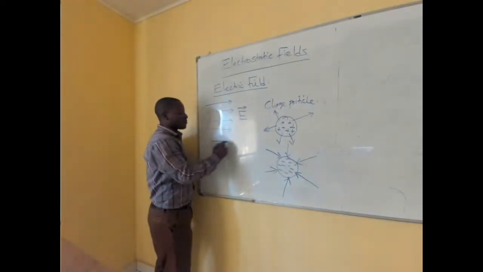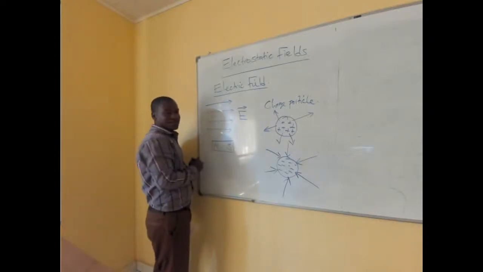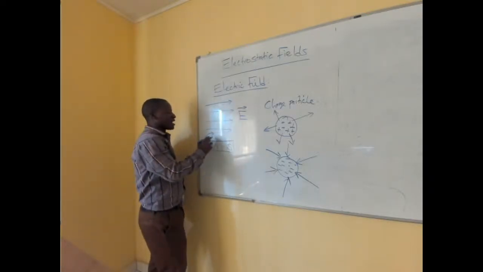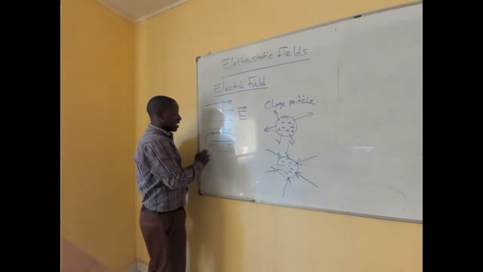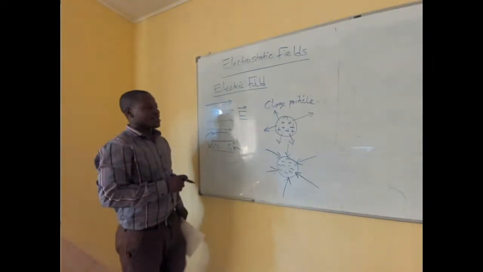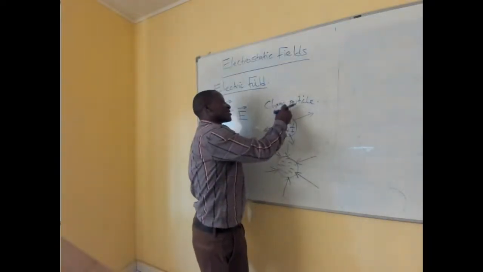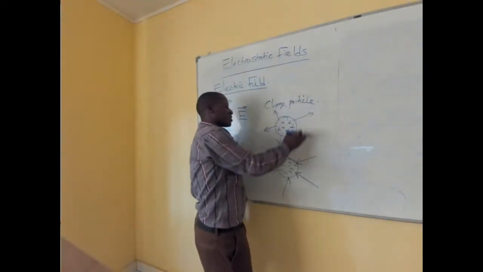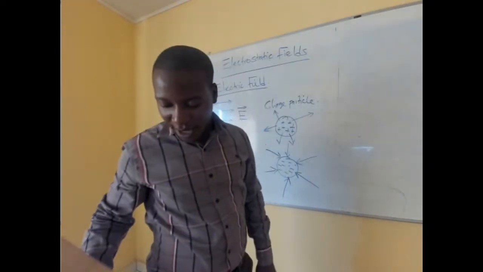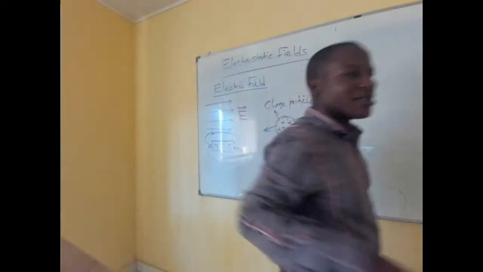We say if you have a magnet in this way, this is your north pole, this is your south. What is there is that you have the magnetic field lines moving in this direction. I think we remember this very well from first year. So in the same manner, we have the positive and the negative. We know that these electric fields will be moving from the positive to the negative in that direction.